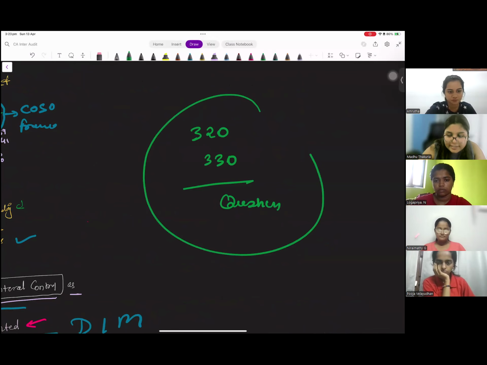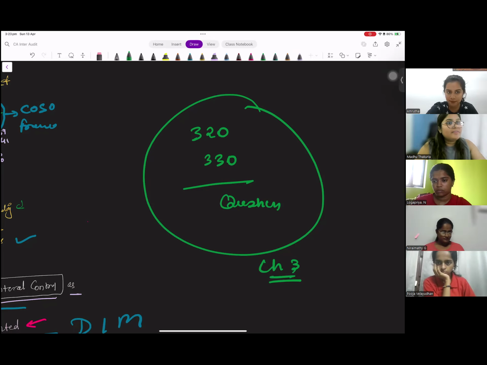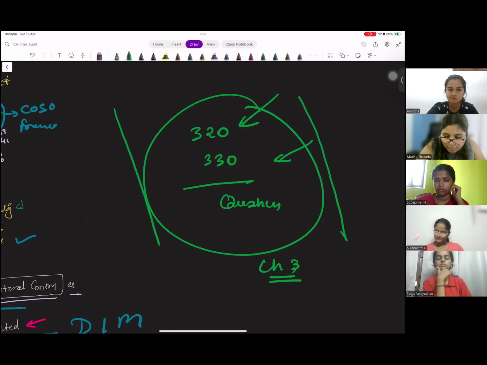Right now in chapter 3 we will complete only these three topics. Why? There are many topics under this. You also know that it is a big topic, but if we give 1 week to chapter 3, we will not be able to complete the rest of our syllabus in time. So we will give importance to all the questions that may be asked from 320 and 330. We have already done 315 in much detail. So let's focus tomorrow on chapter 3, and after that we will take